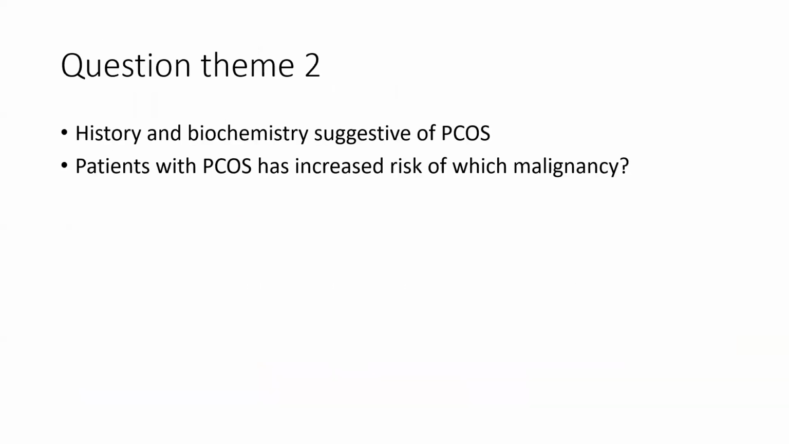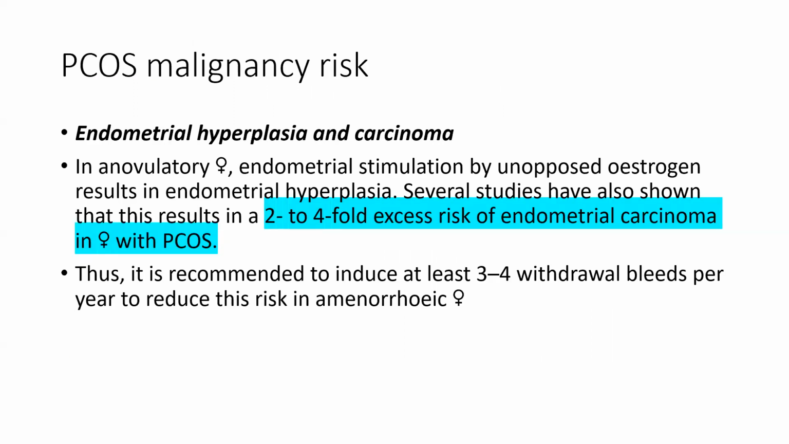The second question theme is there was a history and biochemistry suggestive of polycystic ovarian syndrome, and they had asked that patients with PCOS had increased risk of which malignancy. So what's the correct answer? It's endometrial carcinoma. So in anovulatory females, endometrial stimulation by the unopposed estrogen can result in endometrial hyperplasia,